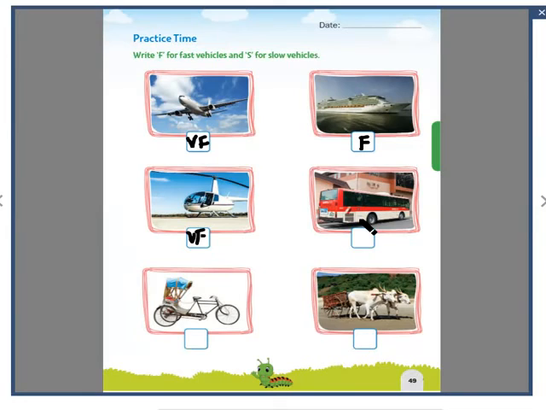Bus. What is this? Yes, it is a bus. A bus is a fast vehicle. What is this, children? Just now we learned it. Yes, it is a rickshaw. A rickshaw is a slow vehicle. One person has to ride it. This is a bullock cart. Of course, we learned a horse cart, but this is a bullock cart. It is also a slow vehicle. See how fast we completed it. Have you written it? Very good.